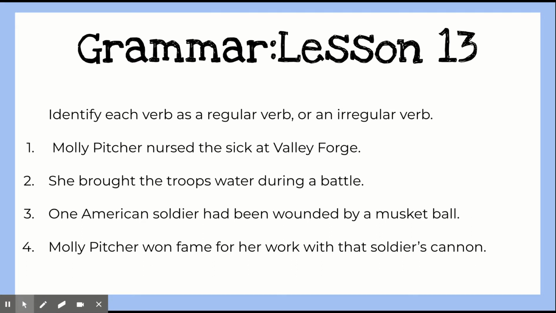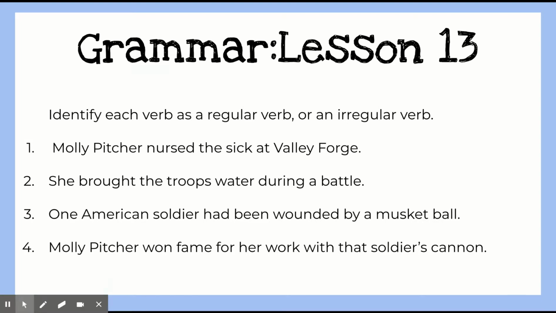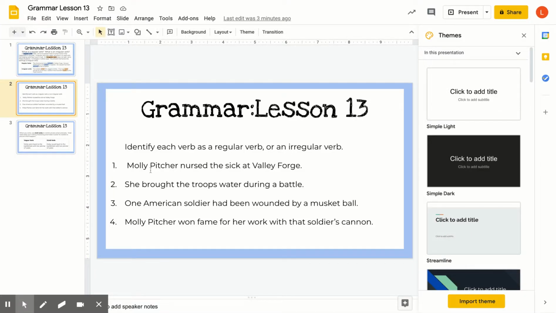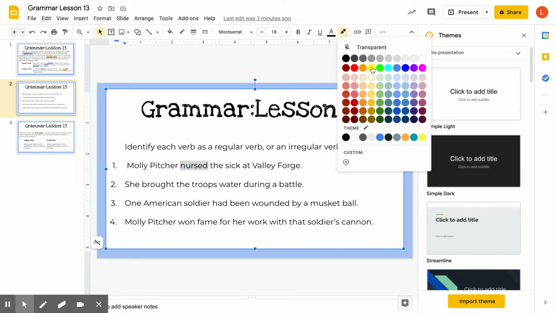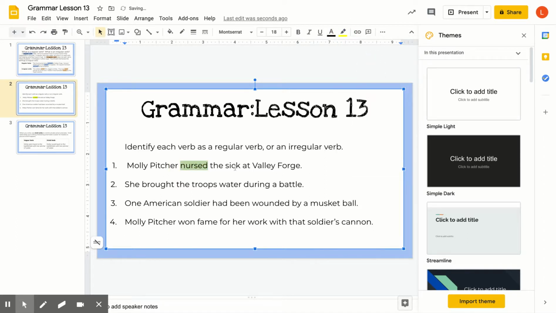So we're going to identify each verb here as a regular verb or an irregular verb. So I'm actually going to have to stop presentation mode so we can write on this. So Molly Pitcher nursed the sick at Valley Forge. So the action word is nursed. And we're going to decide with this word nursed, is it a past tense verb that's regular or is it irregular? So the way I know is I look for the ed ending. If it has ed, it's a regular verb. So that is a regular verb.